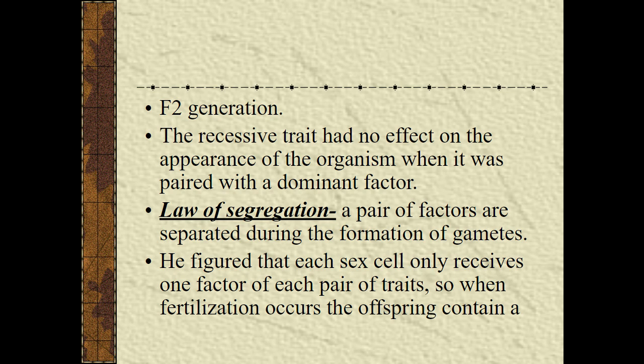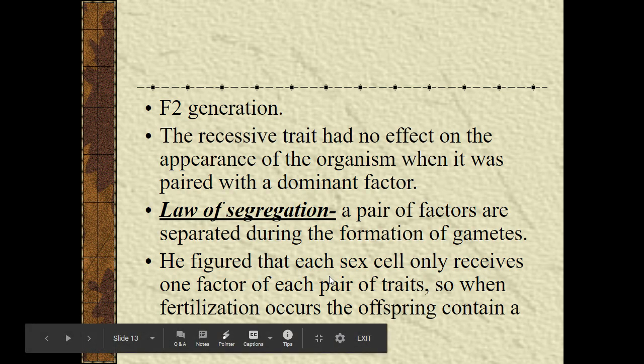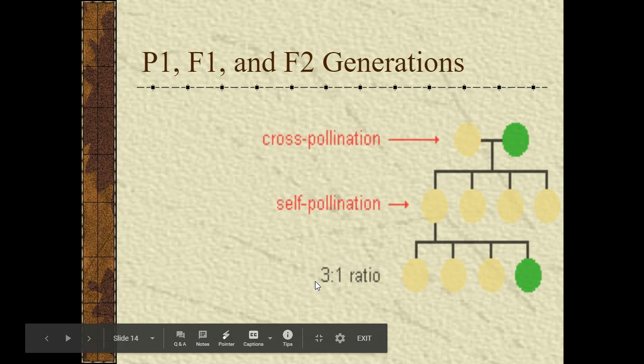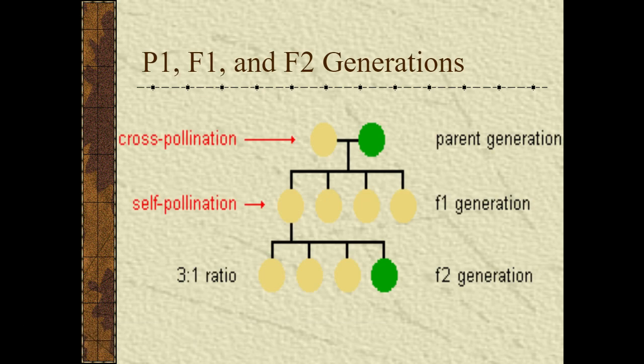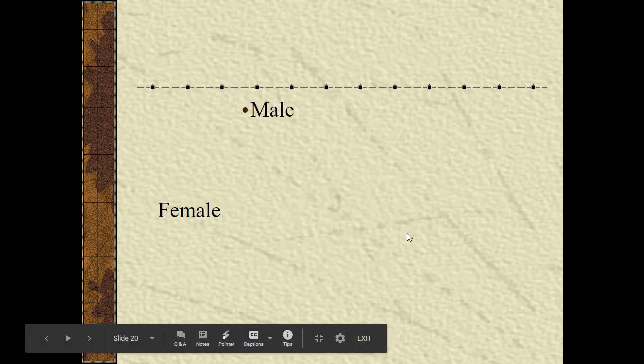The law of segregation is a pair of factors that separate during formation of gametes. So remember, gametes are your sex cells. Each sex cell receives one factor of traits, and then the dominant trait will overgrow. If we look at this, in the parent generation your dominant must be the yellow pea, and recessive is the green pea. Because once it self-pollinates, it will show that recessive trait in the 3-to-1 ratio. So that's how he gets this.